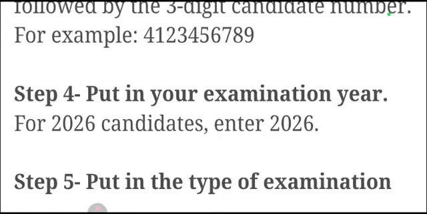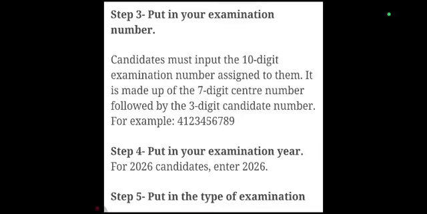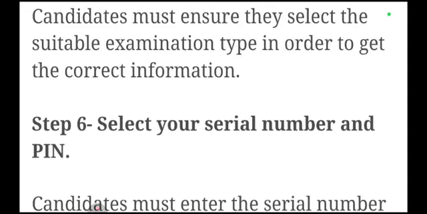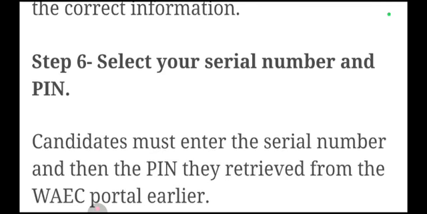Put in the type of exam. Is it GCE? Then it's private candidate. But if you wrote the exam in a school as a normal WAEC, not GCE, you type school exam, right? Candidates must ensure they select the suitable examination type in order to get the correct information. Then select your serial number and PIN. Then you will see a space. After you put the exam number, you see a space to put your serial, that serial number you generated in the first website.